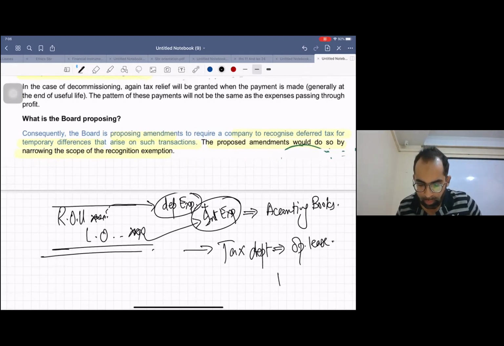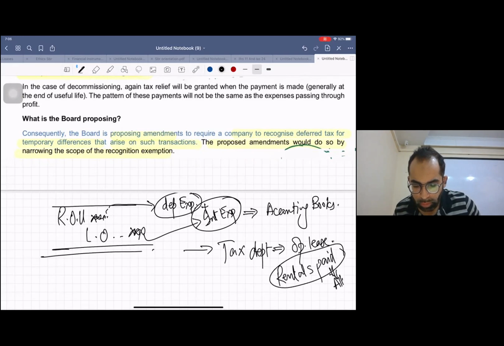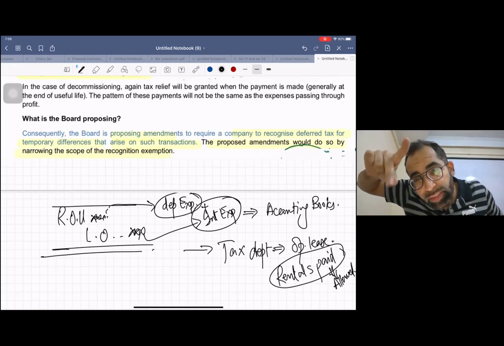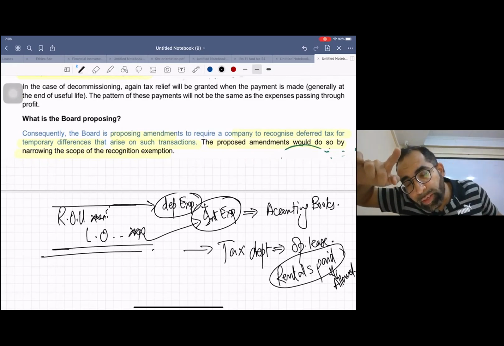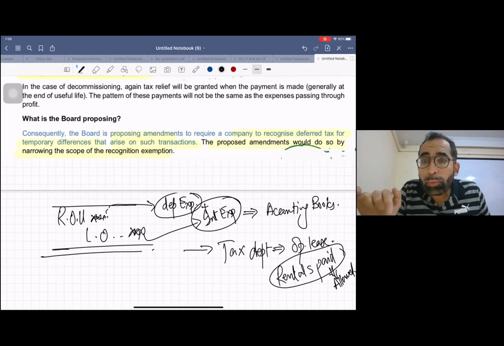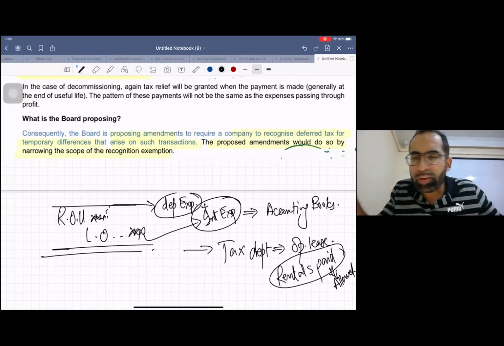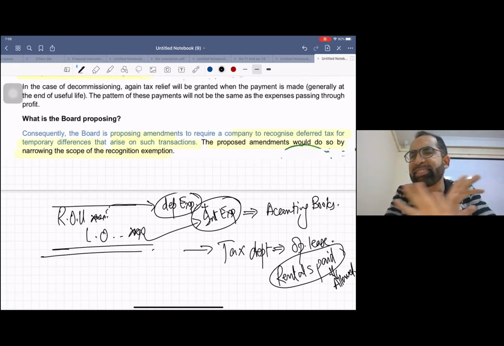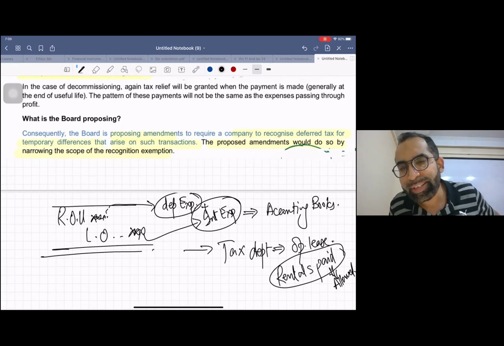Rentals paid are allowed. Now use your common sense. In the accounting world, we are booking depreciation expense plus interest. But when we go to the tax department, they say we don't allow any depreciation or interest. But yes, we'll allow you complete rentals whenever you pay them.